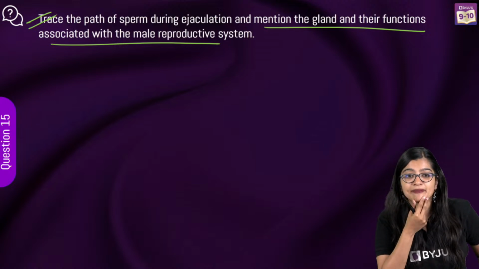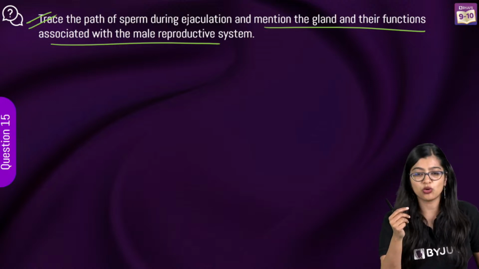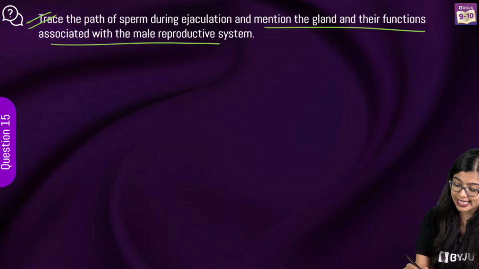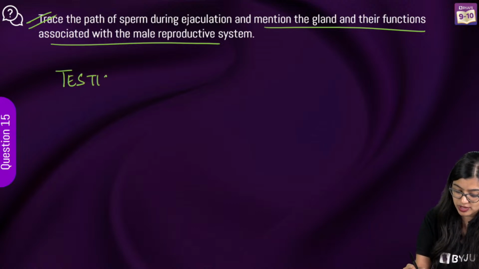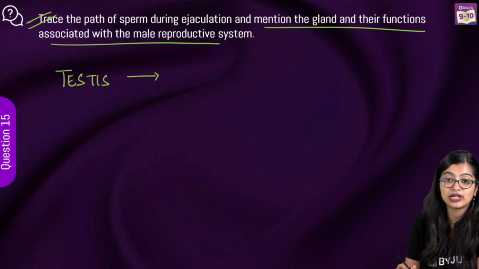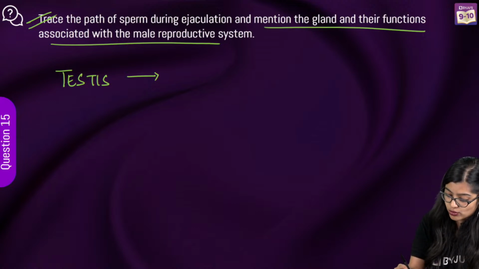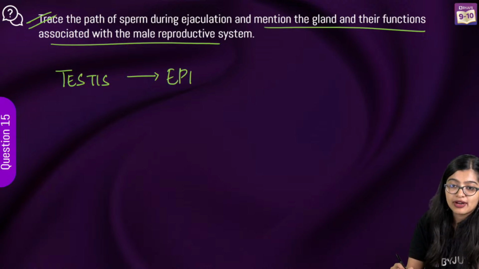Yes, everybody. How does it start? Ma'am, I forgot. No problem. They are produced in the testes. Exactly. So it is produced in the testes. And from here, where will it go? Very good, Varsha. It goes to the epididymis. Right?